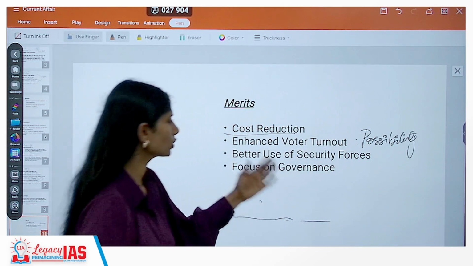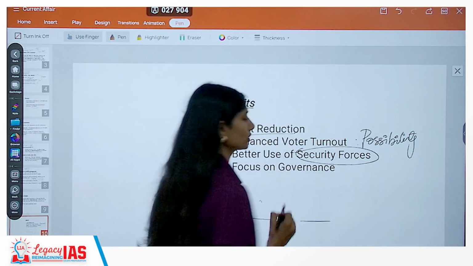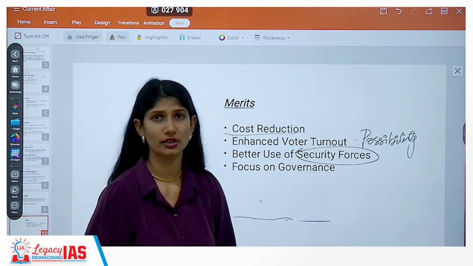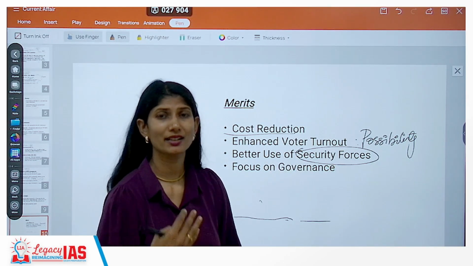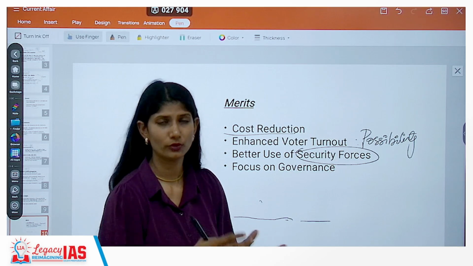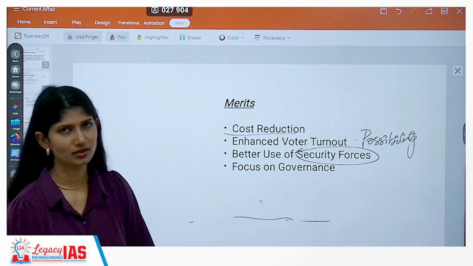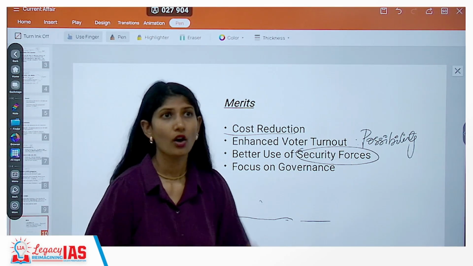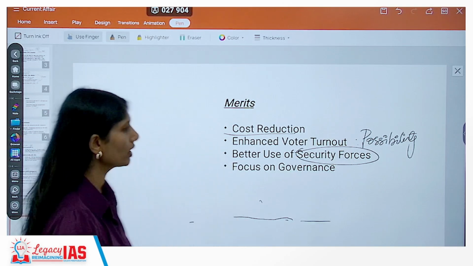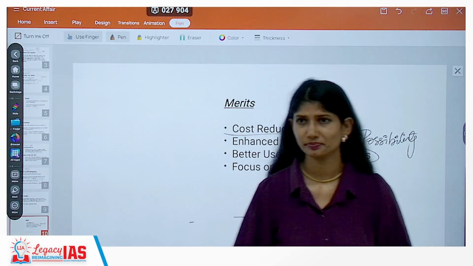Okay, and also better use of security forces. Again, we know the importance of security forces, especially in this geopolitical scenario, where their use can be better and efficiently managed if not for this year round elections. And one more thing is, as we discussed, you could focus on governance rather than campaigning all the period of time. Again, like I said, for every merit there's also an equivalent demerit.